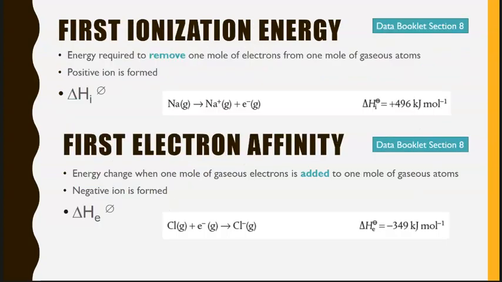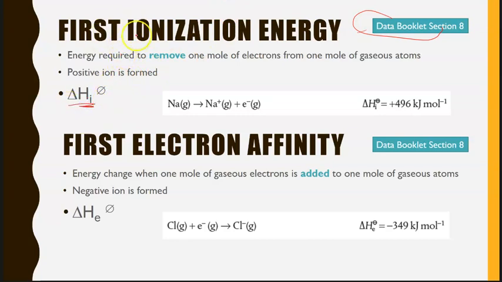Okay, so before we move into our idea of energy cycles and thermodynamics, we need to get a couple of definitions sorted out. It is important that you know these definitions and know where to find the values and what they correspond to. You'll notice that you have a data book reference here. There is a giant table of thermodynamic data, section 8, and it has a lot of different delta H symbols.